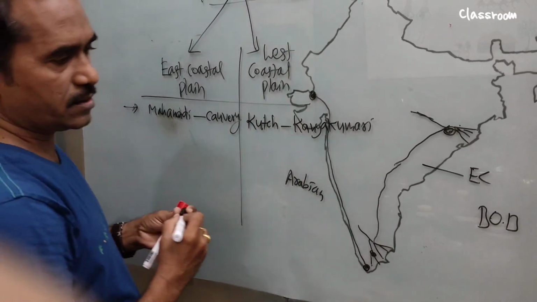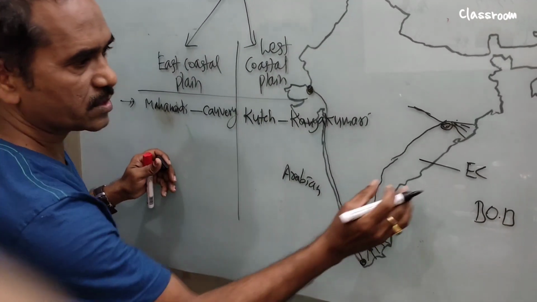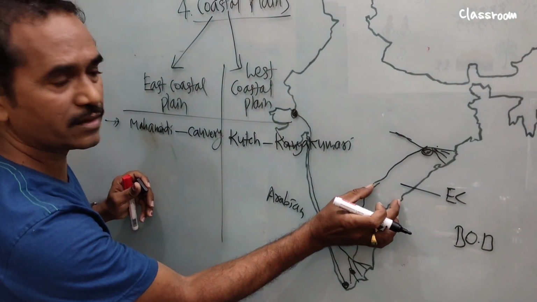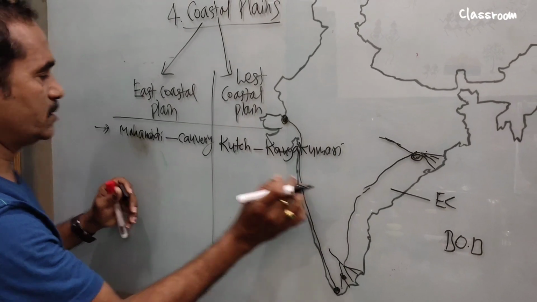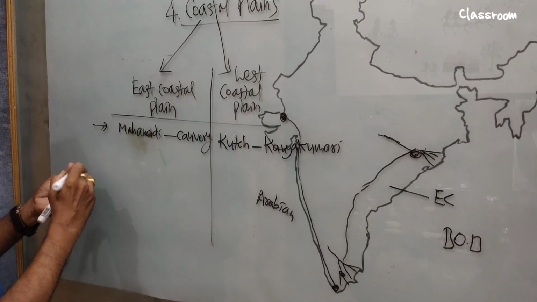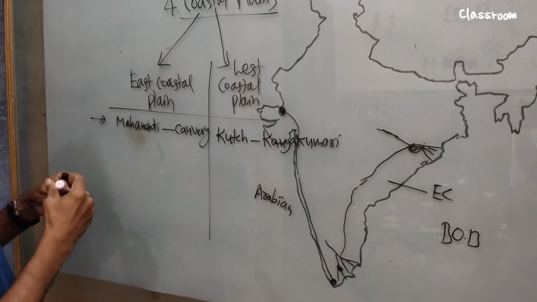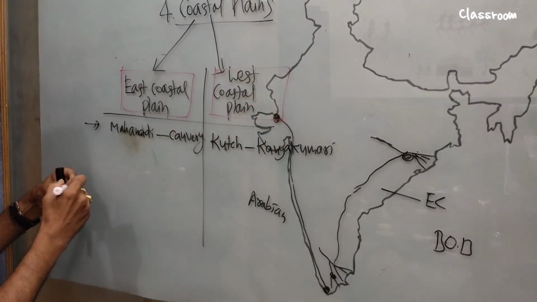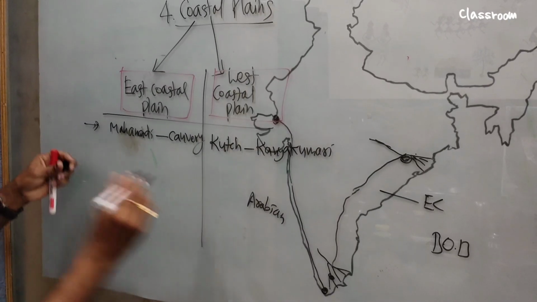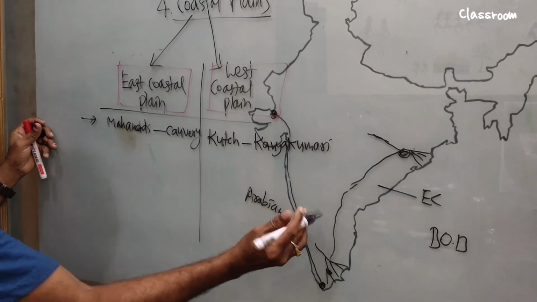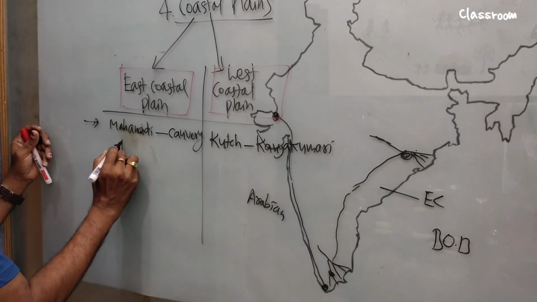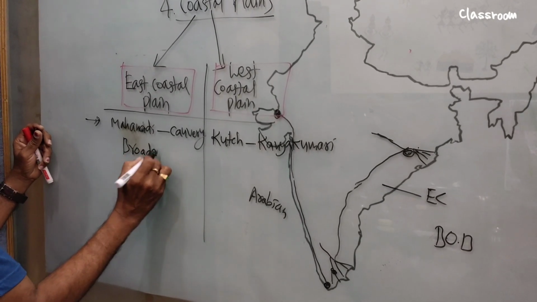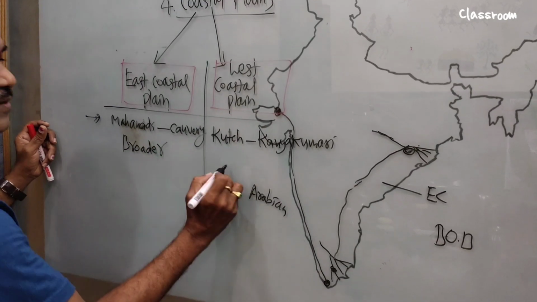Now let's look at some more differences. See which one is broader. The east coastal plain is broader than the west coastal plain, and the west is narrow.